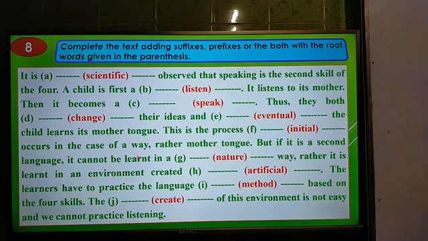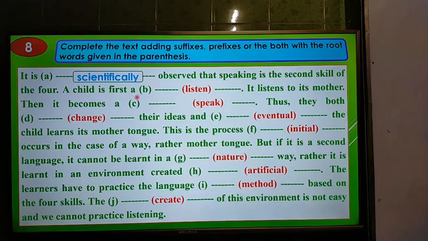So dear students, we have to add a suffix or prefix to answer these questions. Here the first one is, it is scientific observe. Here the verb is observe, so before the verb we have to use an adverb. So the answer will be scientifically. The adverb of scientific is scientifically. Observe that speaking is the second skill of the 4.